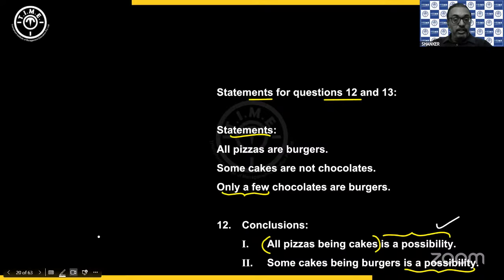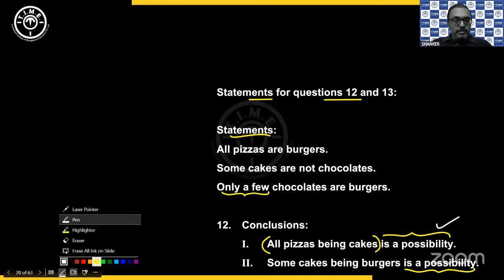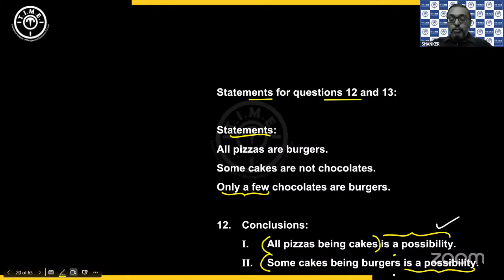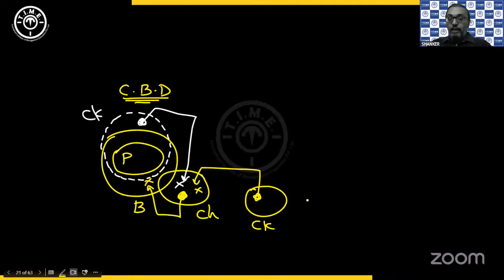So I can have one follows. Now the second one is given as some cakes being burgers is a possibility. Okay, cakes and burgers, can they overlap? Yeah, definitely. See, that is what we did earlier. First conclusion possibility when we were checking, the second conclusion possibility also automatically got checked. Cakes and burgers, some overlap. You are having some overlap here.